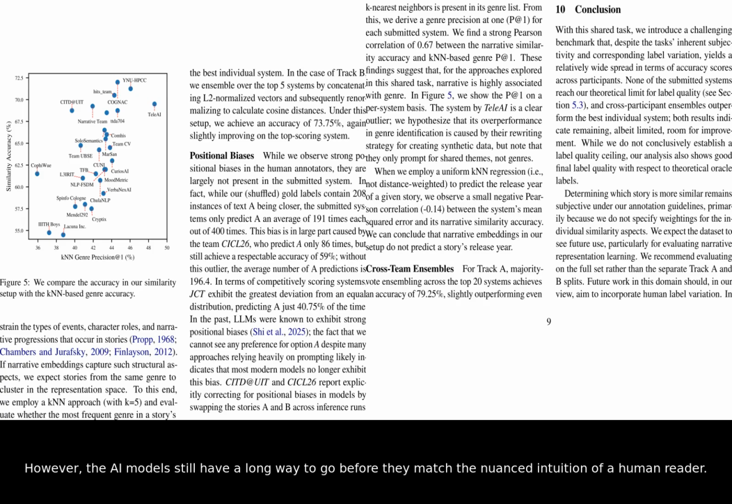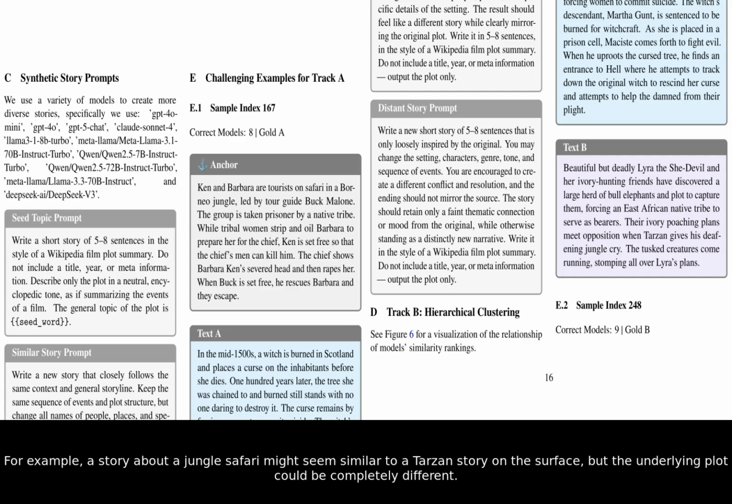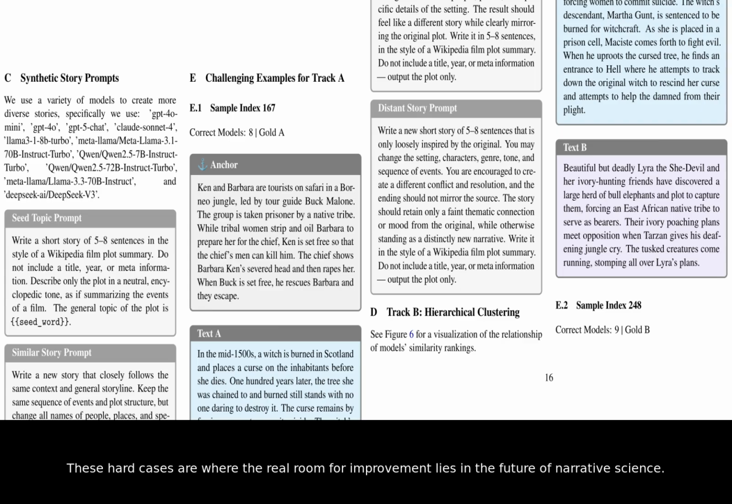However, the AI models still have a long way to go before they match the nuanced intuition of a human reader. They also highlighted challenging examples where the AI often got confused by things like setting or tone. For example, a story about a jungle safari might seem similar to a Tarzan story on the surface, but the underlying plot could be completely different. These hard cases are where the real room for improvement lies in the future of narrative science.